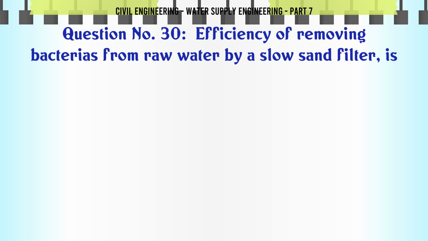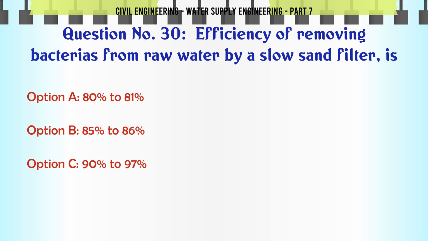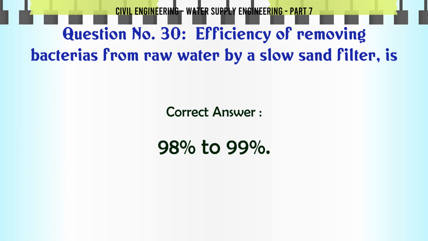Efficiency of removing bacteria from raw water by a slow sand filter is A. 80 to 81, B. 85 to 86, C. 90 to 97, D. 98 to 99. The correct answer is 98 to 99.